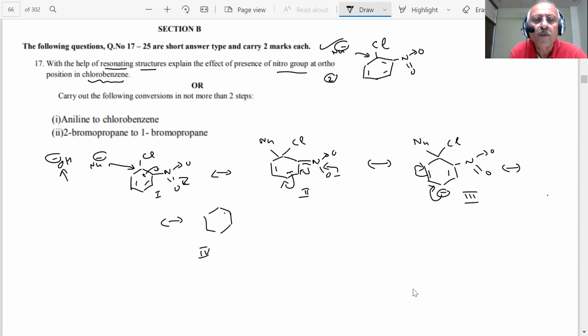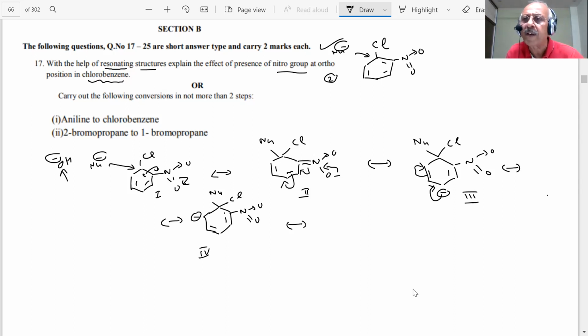This is my Nu, student. This is my Cl. This is my N. If I don't show a coordinate bond, then I will have to show a plus charge on the nitrogen, because then it will become 4 bonds. You know what I'm trying to say. So what happened then? This comes here, and this is shifting here. This becomes negative 4. What happens then further, student?